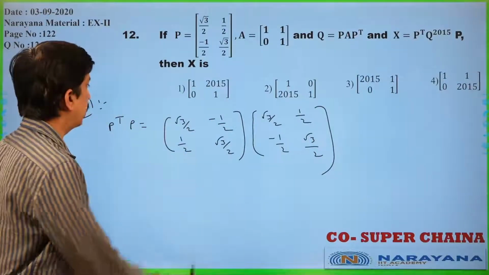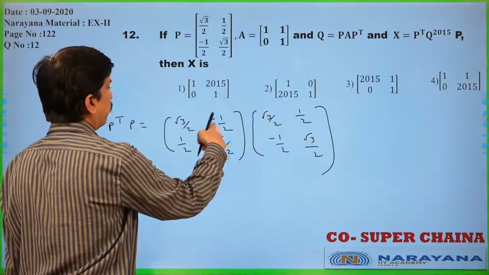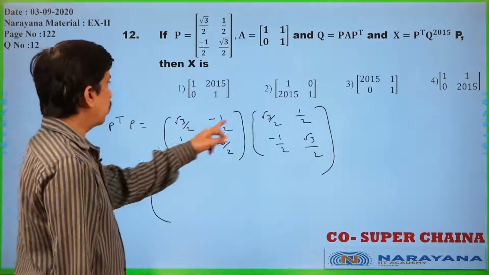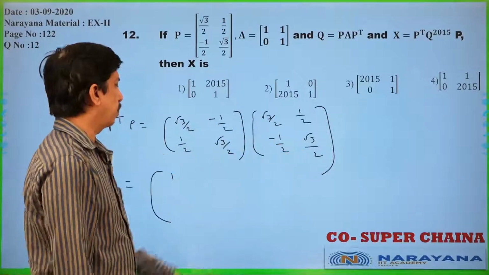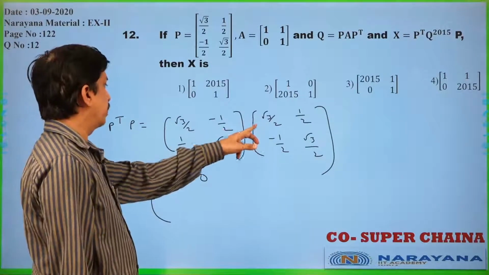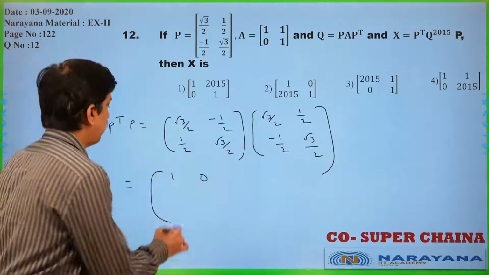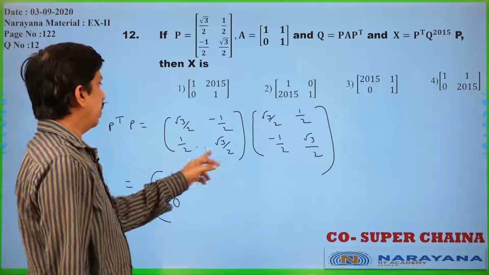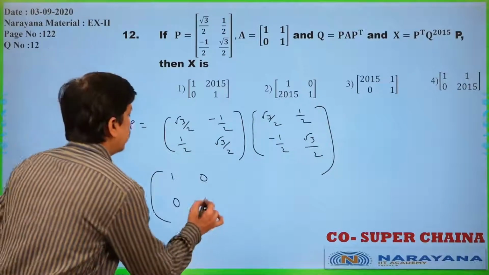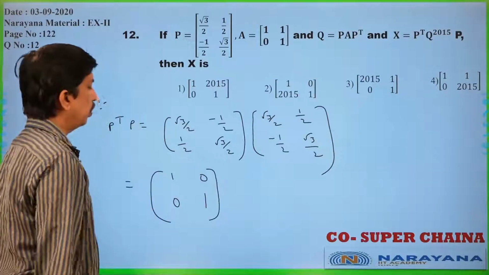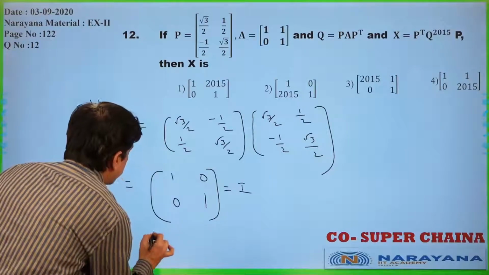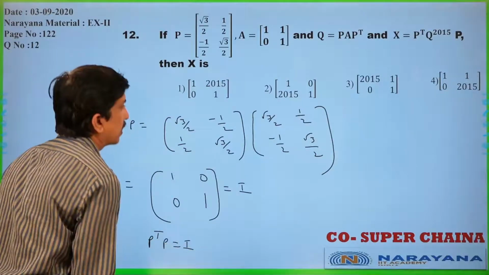Now, what do you get for P transpose into P? Root 3 by 2 into root 3 by 2 is 3 by 4, plus 1 by 4, that is nothing but 1. Now, root 3 by 4 minus root 3 by 4 will become 0. Now 1 by 2 into root 3 by 2, root 3 by 4 minus root 3 by 4, will become 0. 1 by 2 into 1 by 2 is 1 by 4, plus root 3 by 2 into root 3 by 2 is 3 by 4, this will become 1. We are getting 1, 0, 0, 1, that is nothing but I. P transpose into P is I.